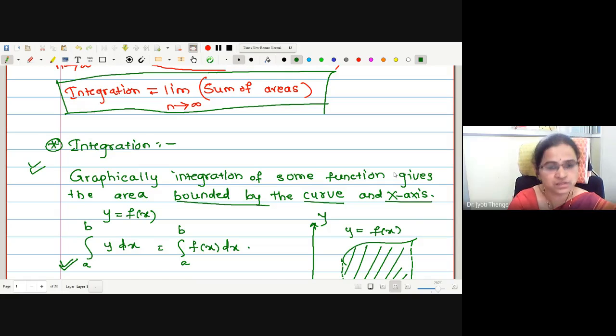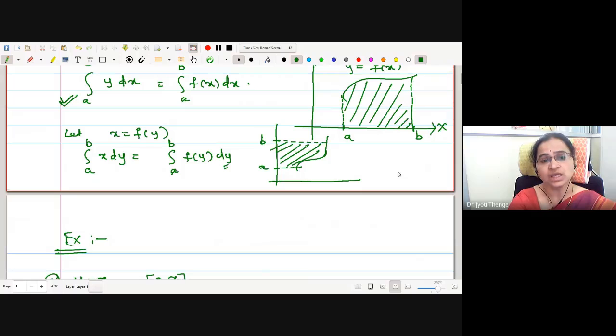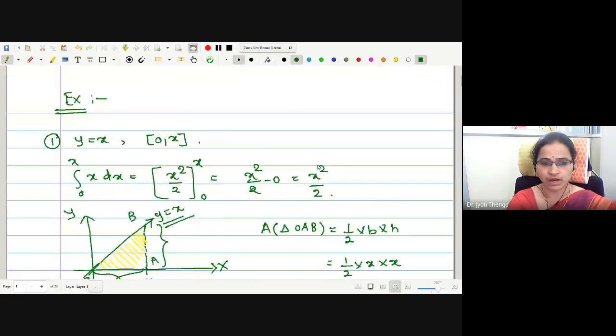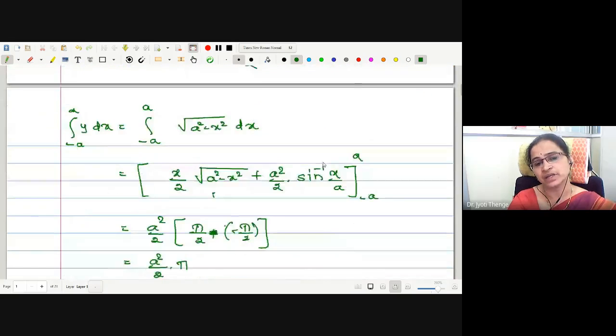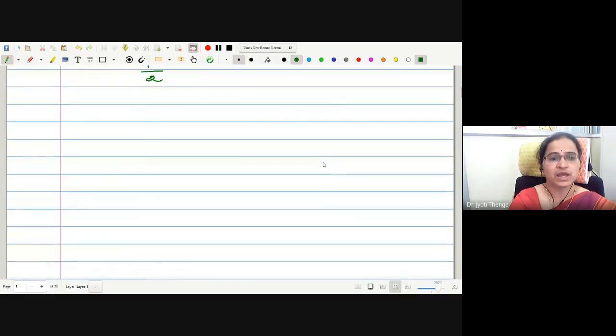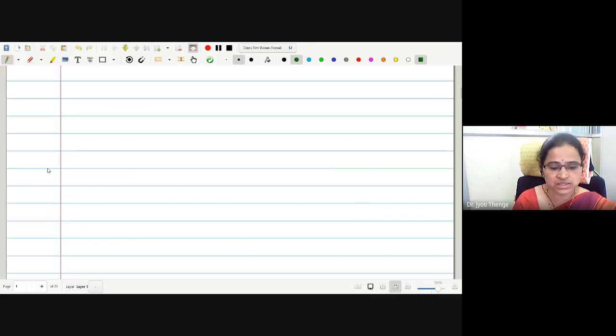Now, in this topic, we are going to study the approach by Riemann, a purely arithmetic approach given by Riemann. Throughout this topic, throughout this paper, we are not going to use the formulas anywhere. We are going to find out the value of integration by using Riemann's arithmetic procedure. To understand it, we have to deal with some basic concepts.